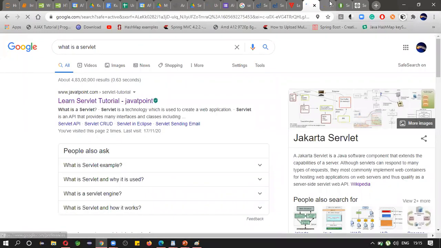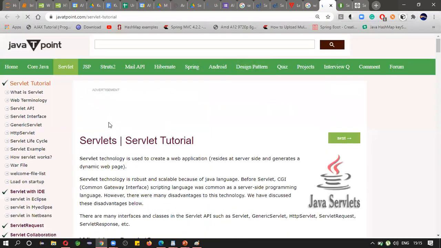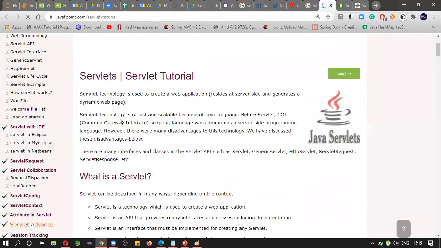I'm providing the notes from the internet, but still the concept is the same. I'm giving these notes just for your reference.